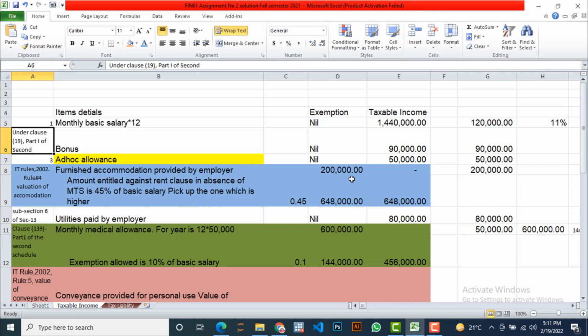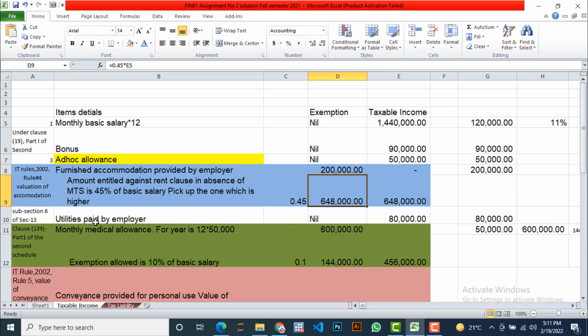So he is getting 200,000, but we are going to get the 45% of this basic salary, which I have mentioned here, 0.45 times E5. So we will get 648,000. So we are going to select the one which is higher. It is clear from the two figures that 648,000 is the bigger one. So we take it as the taxable amount. So we place in the column of taxable income 648,000.